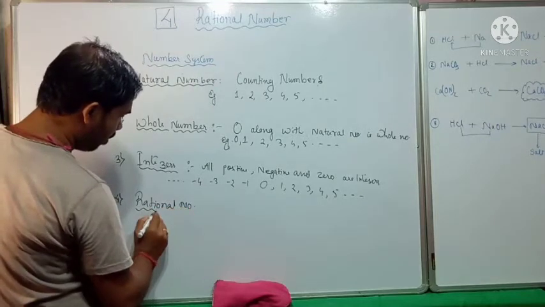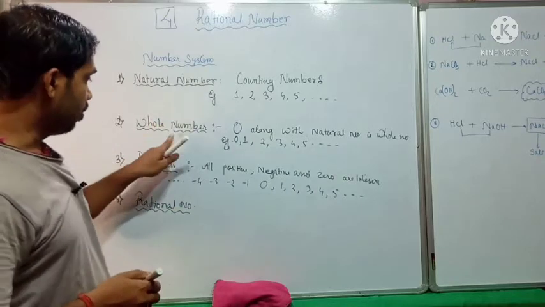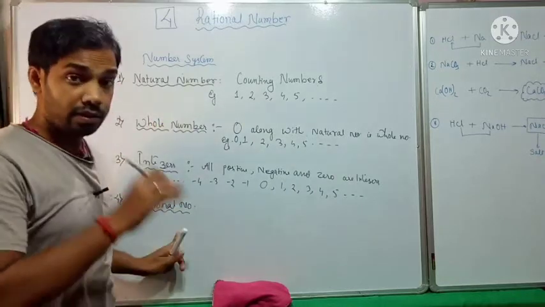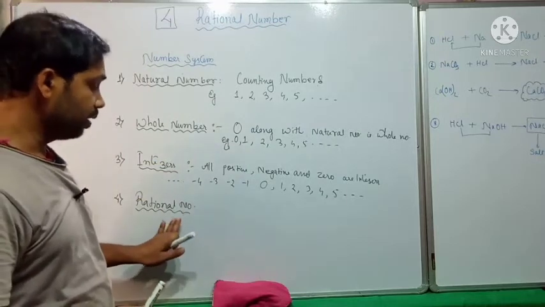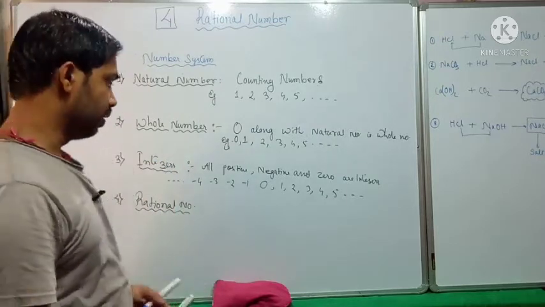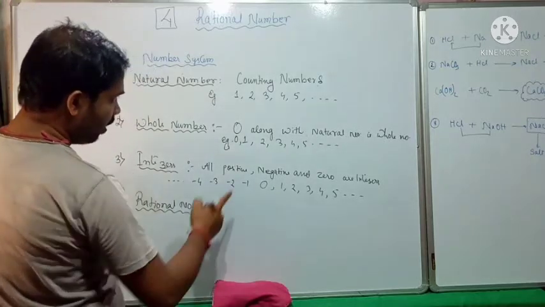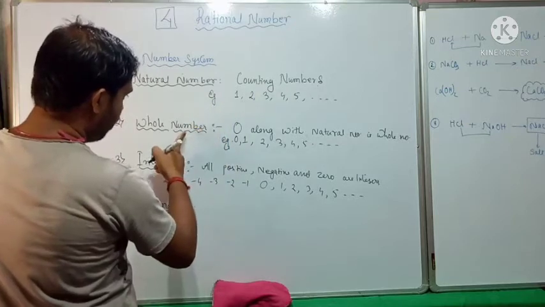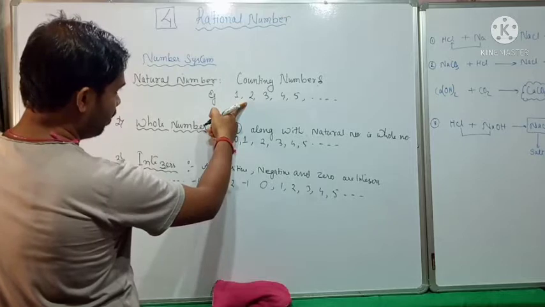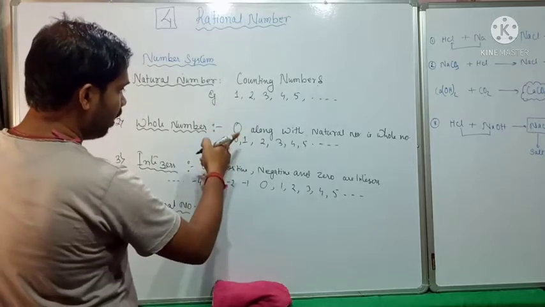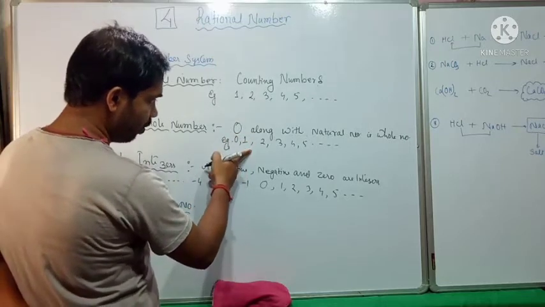What is the requirement of this number system? First we got natural number, then whole number, then integers, and now rational number. But before discussing, we should know the reason why this number system came into existence. We have whole number because we had trouble with natural number; some results cannot be obtained from there. Again, some results cannot be obtained from whole number.